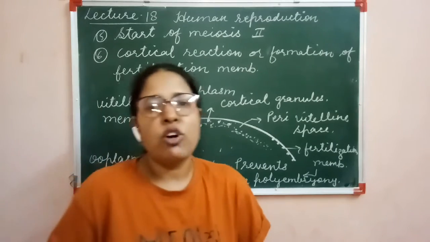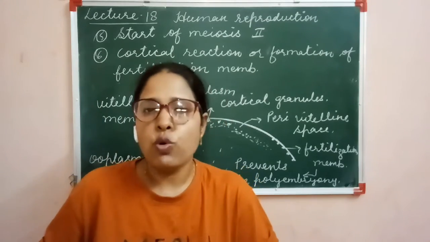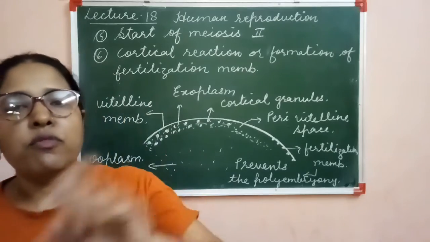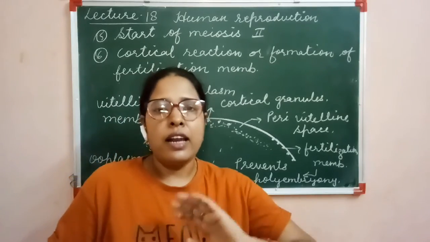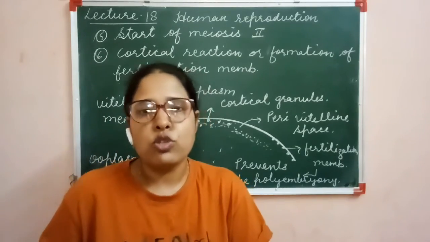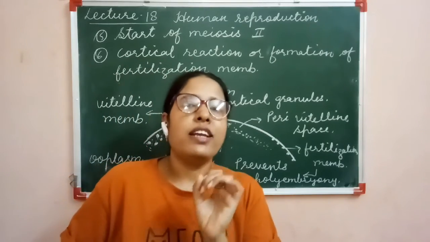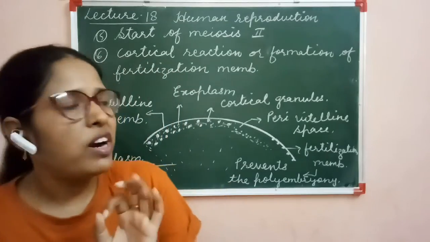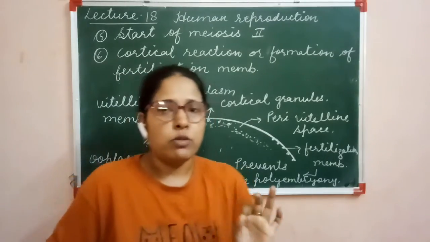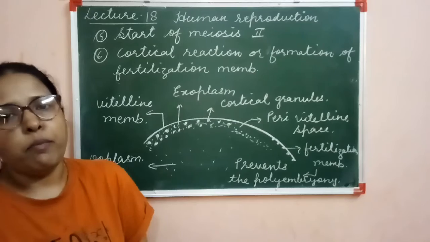Next, the formation of the reception core or fertilization core takes place on the wall of the egg. And next, the start of meiosis 2, and after that the cortical reaction takes place, in which the formation of fertilization membrane occurs, which prevents polyembryony.